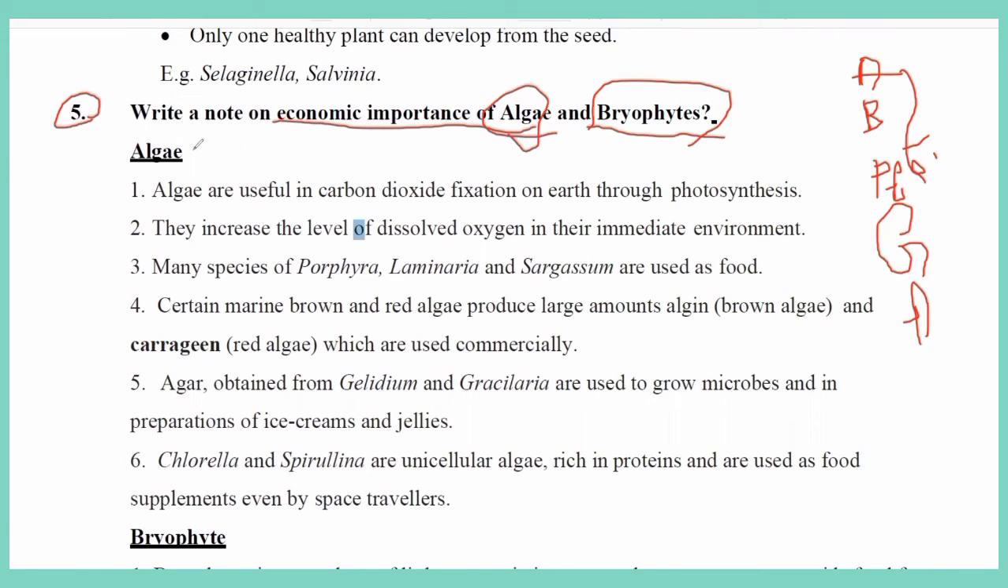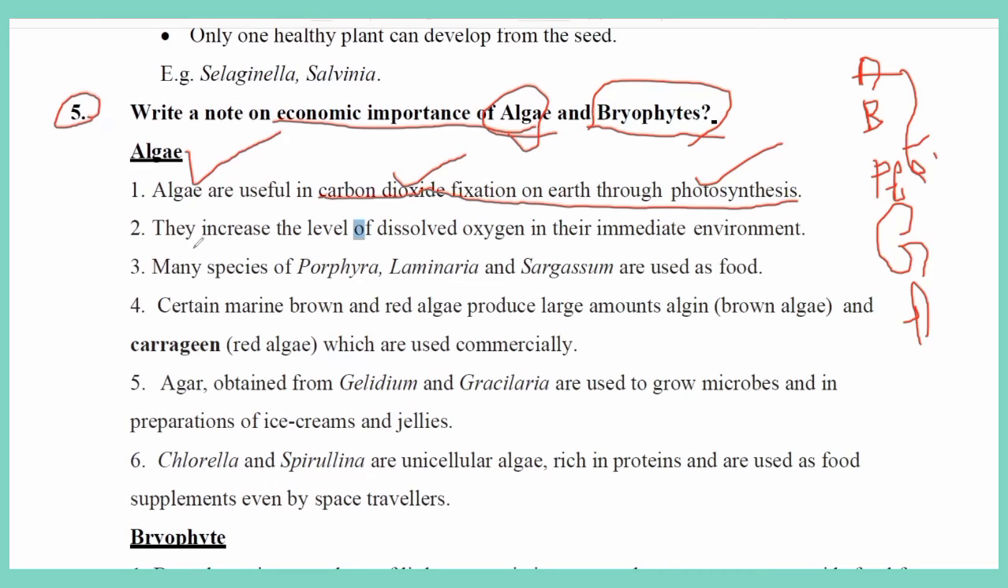So let us take algae first. Algae are non-flowering plants, cryptogams. They are photosynthetic, which means they can prepare their own food. Algae are useful for carbon dioxide fixation on the earth through photosynthesis. Algae are the green plants, so they prepare food material and also fix atmospheric carbon dioxide. By photosynthesis, we get oxygen, water and food material.